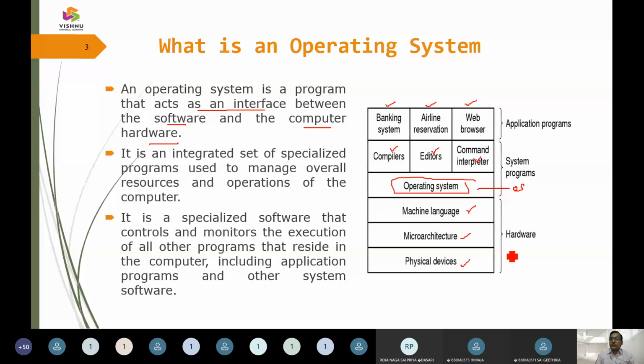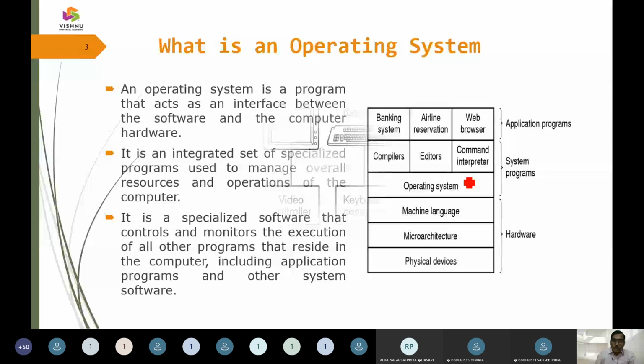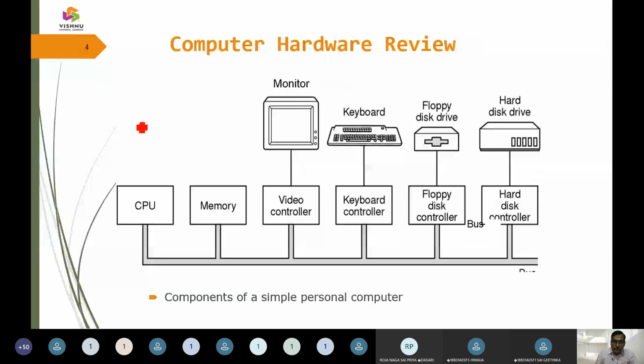All these components we are going to call hardware, and these we are going to call application programs. In the system programs we do have compilers, editors, and command line interpreters. That is where it is going to do a mediation. So this is the overall view of the hardware.